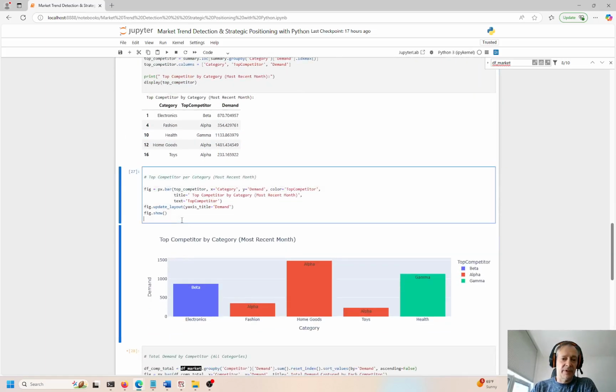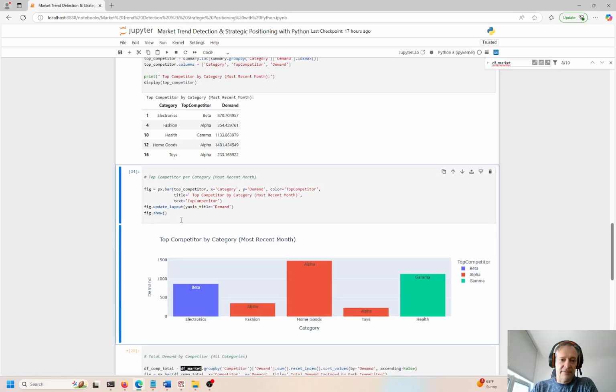Then I can do a plot right here and see what are the top competitors by category, right? So we have gamma, alpha, beta. And again, these are just fictitious names I just made up. I'm not using actual data. I looked online for a little bit, but then I got a little bit lazy. I couldn't find what I was looking for, so I just created it.